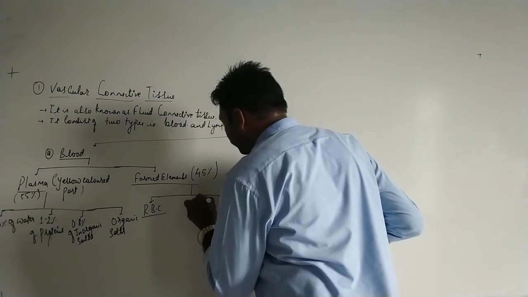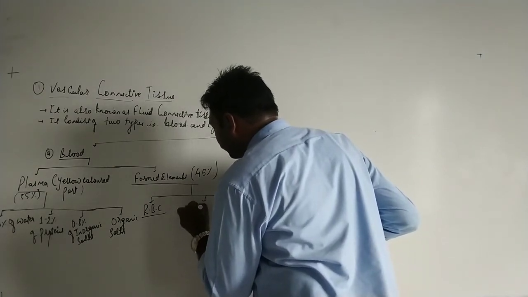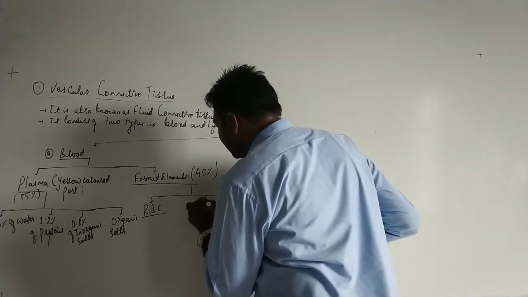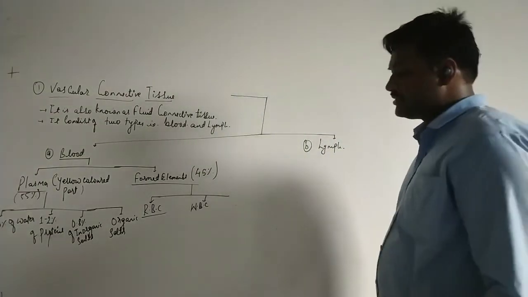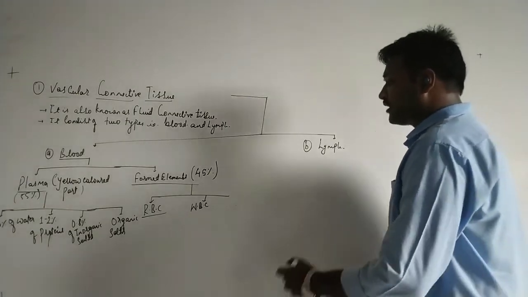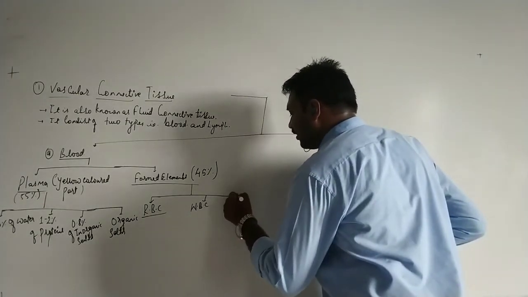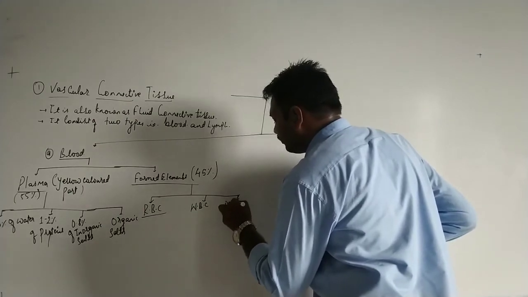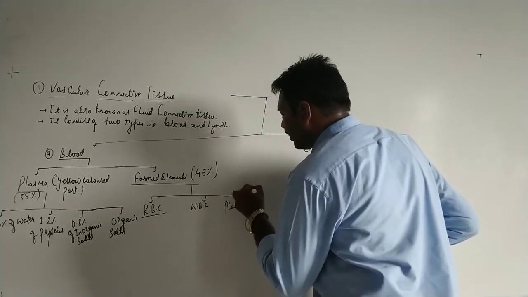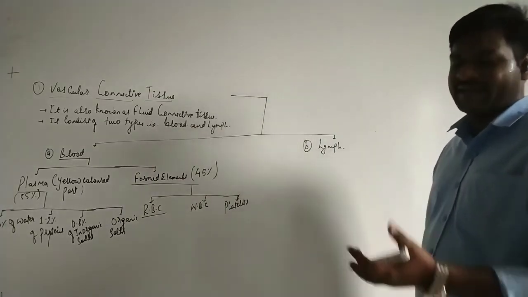Then we have WBCs, that is the white blood cells or white blood corpuscles, also called leukocytes. Then we have the third one, platelets, also referred to as thrombocytes.